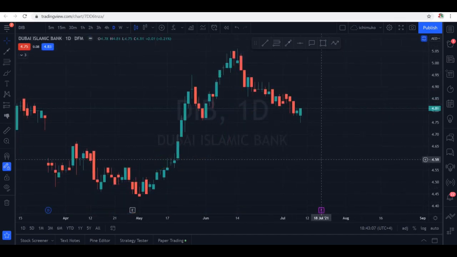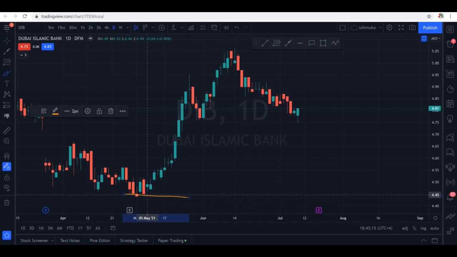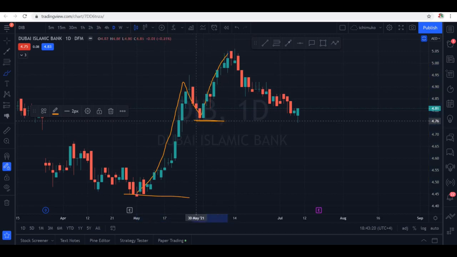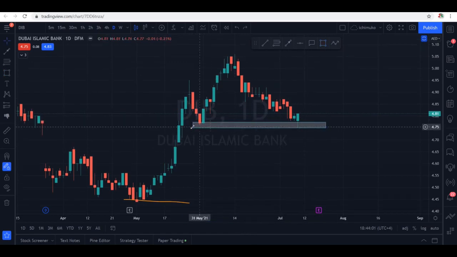Dubai Islamic Bank. This stock, as I always say, is very strong fundamentally and technically as well. It's in a strong uptrend. This was the support area. From here it moved to the upside, came back for a correction, made a new high. So this area is a swing low. And exactly at the same place we are seeing two bullish candles. The first one is a doji green candle and the second one is also an engulfing pattern. So we mark this area. Let me remove the drawings and I mark this area. So exactly at the same place we are seeing a nice bounce in Thursday's session. So if you are entering here, your target should be the previous swing high. This will be a good swing trade.